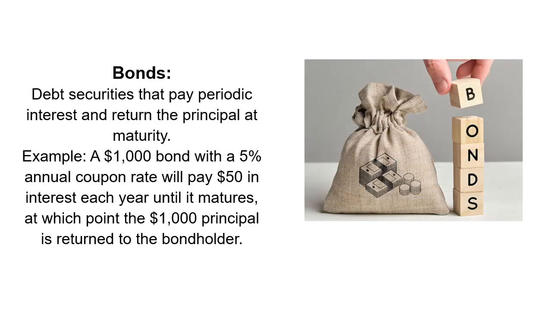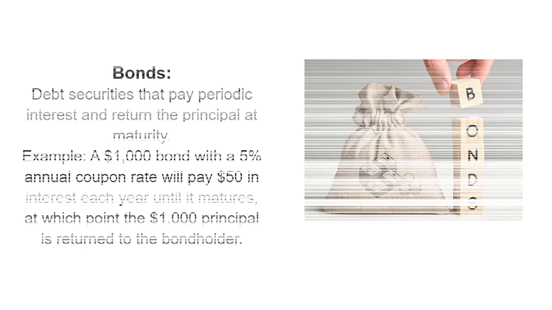Bonds: debt securities that pay periodic interest and return the principal at maturity. Example: a $1,000 bond with a 5% annual coupon rate will pay $50 in interest each year until it matures, at which point the $1,000 principal is returned to the bondholder.